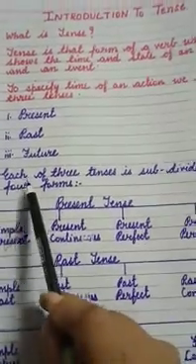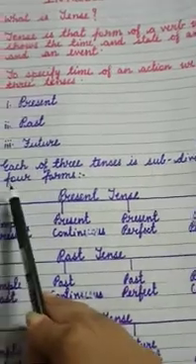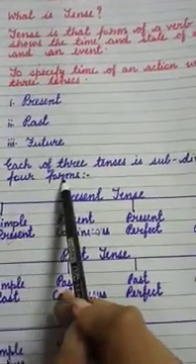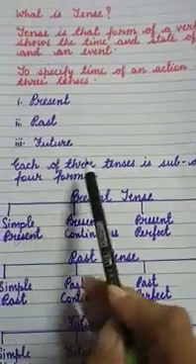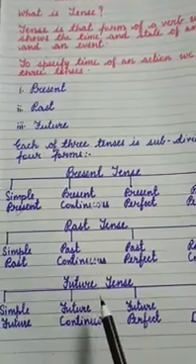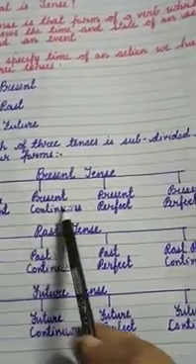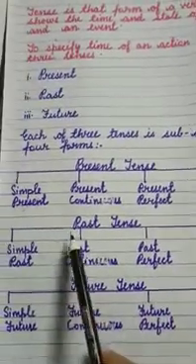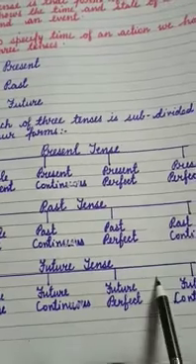So, children, each of the three tenses is subdivided into four forms. Present tense is subdivided into four forms, same as with past tense and future tense.